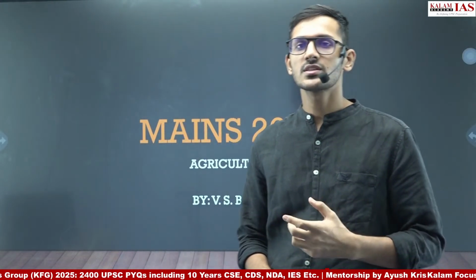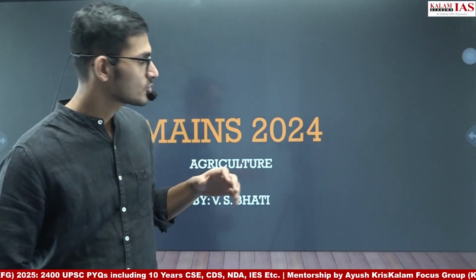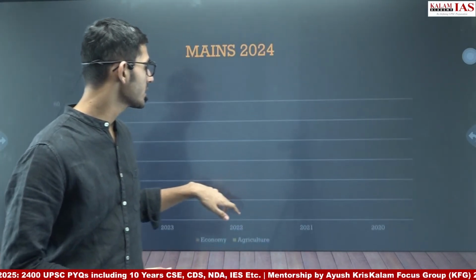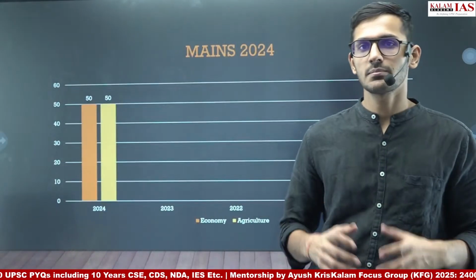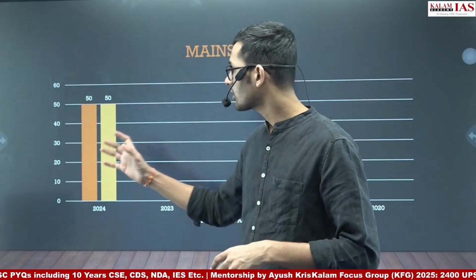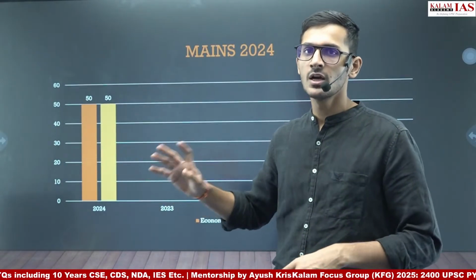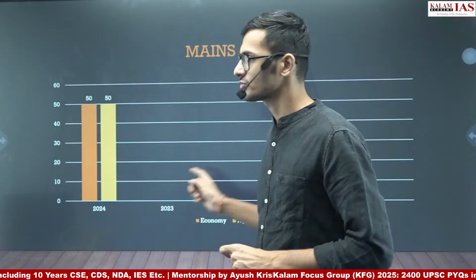This is Vasudev Singh Bhati, and today we are going to do the discussion of agriculture questions in GS3 in the Mains 2024. There were 4 questions from agriculture this year also. Like every year, the pattern in the economy section, that is the basic economy and the agriculture, has remained the same: 4 questions from economy and 4 questions from agriculture.